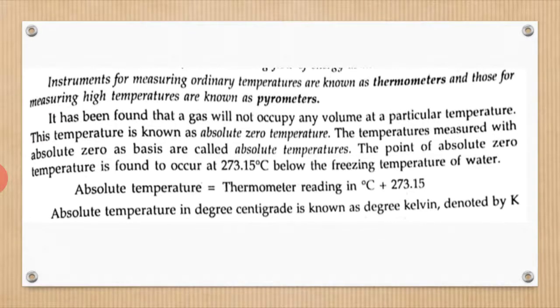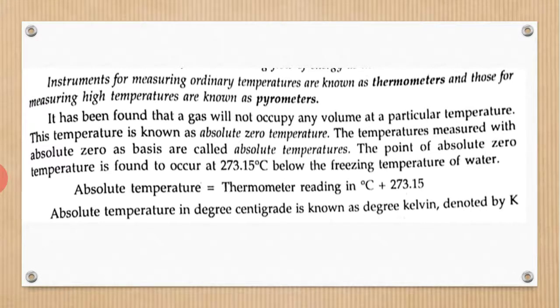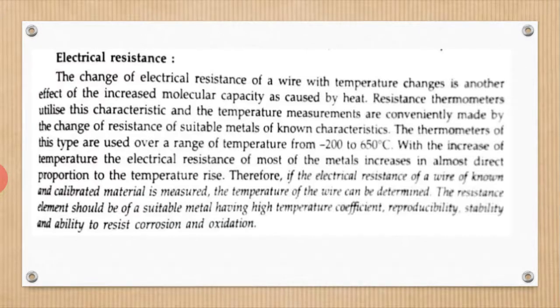So here the instruments for measuring ordinary temperatures are known as thermometers, and those for measuring high temperatures are known as pyrometers. Okay, here are some of the basics. Absolute temperature is equal to the thermometer reading in degree Celsius plus 273.15. Absolute temperature in degree centigrade is known as the degree Kelvin, denoted by K.